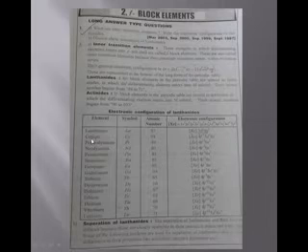Next, coming to cerium. The symbol is Ce, atomic number is 58, and the outer electronic configuration is Xe 4f1 5d1 6s2. Coming to the next element, praseodymium, Pr, atomic number is 59, 4f3 6s2. Neodymium, Nd, atomic number is 60, 4f4 6s2.